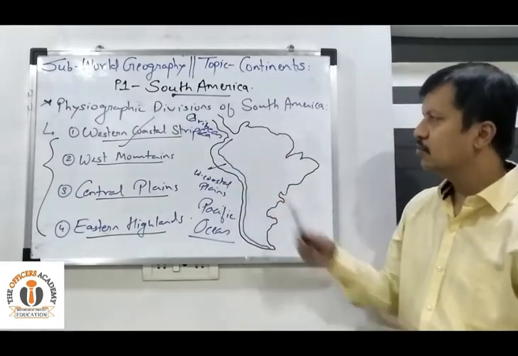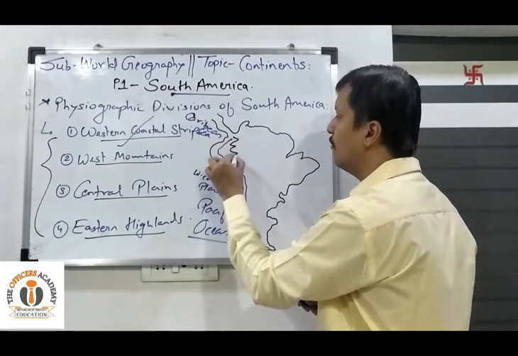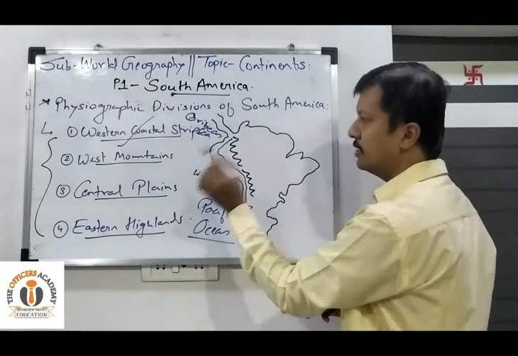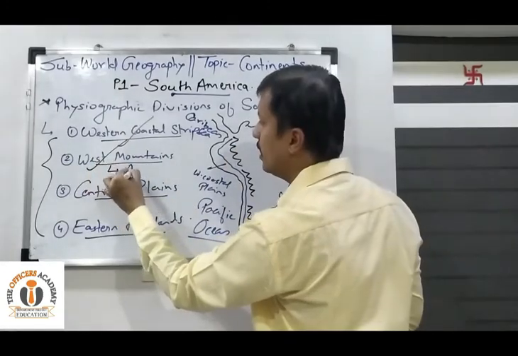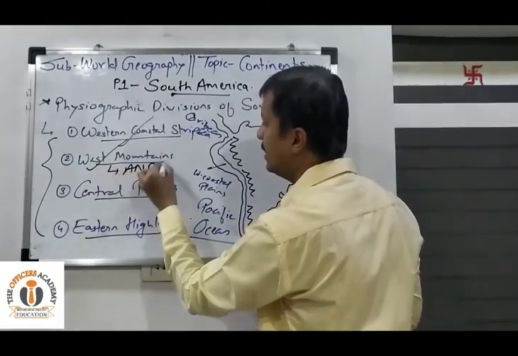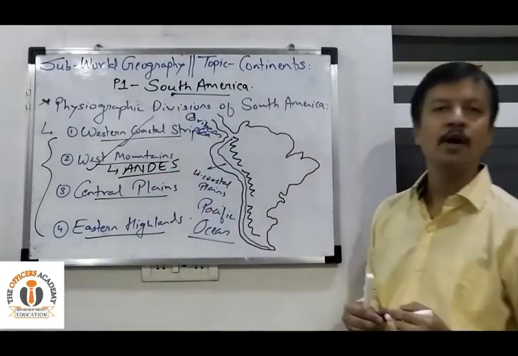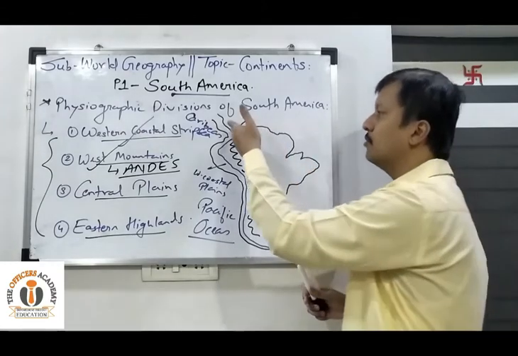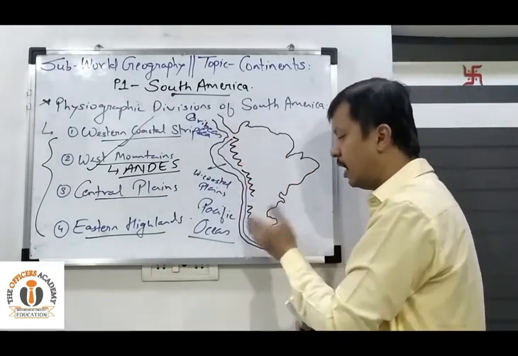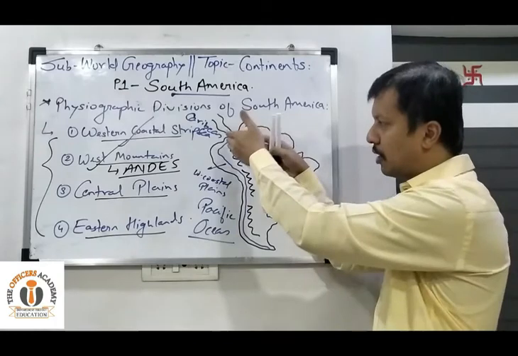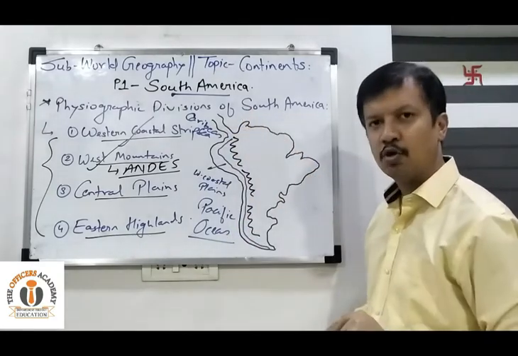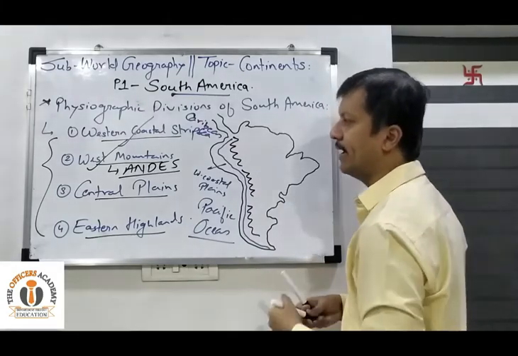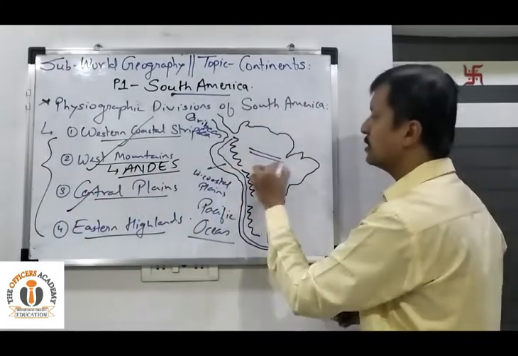Next to the Western Coastal Strip there is a range of mountains. These tall mountains, young fold mountains, these Western mountains are nothing but the Andes mountain range. Clear? One of the most prominent young fold mountains of the world. Again, starting from the northern tip of the South American continent up to its southern tip, running parallel to the Western Coastal Plains. Further east, this will lead us to the Central Plains.